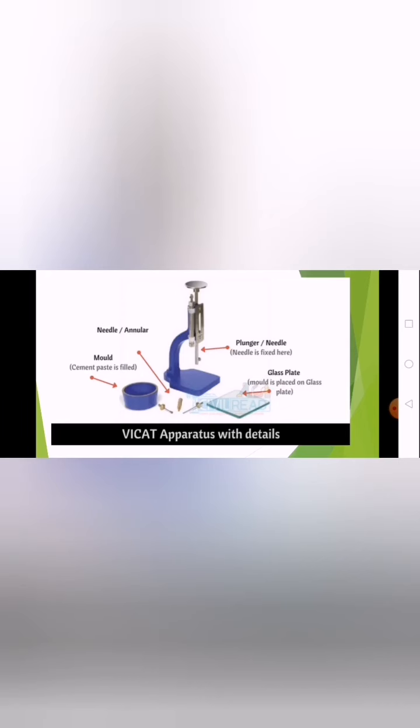This is the typical Vicat apparatus with details. So you can see needle, mold. The mold is where the cement paste is filled. Plunger or needle. Needle is fixed here. Glass plate. Mold is placed on the glass plate.